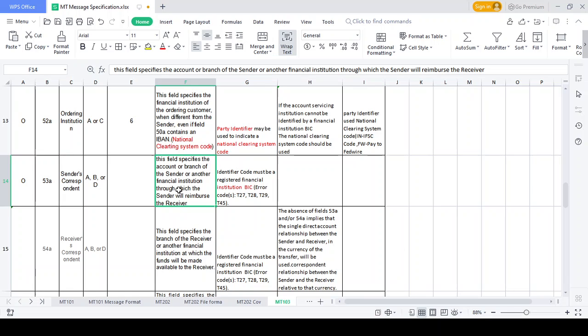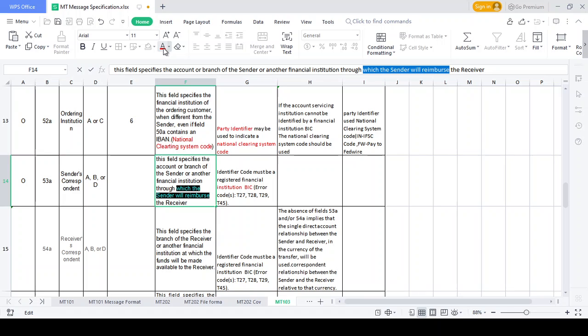Why do they mention that the sender will reimburse in this condition? Just tell me. Naga, this is for your scenario. If you ask about the rejection scenario, the fund goes to the receiver correspondent bank and my fund is rejected. How should it flow back to the ordering customer and ordering institution? Can it go directly to the ordering institution? It's not possible. Reimbursement should happen step by step only.